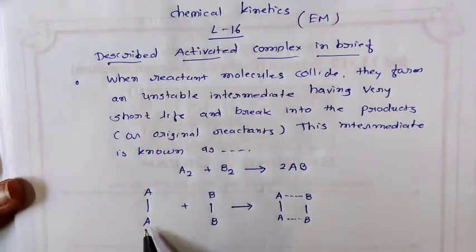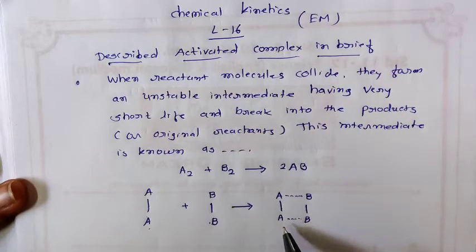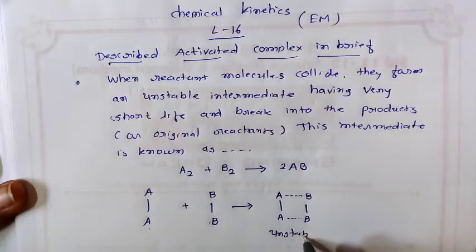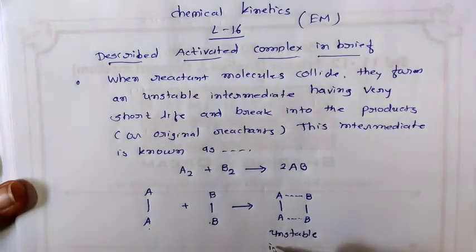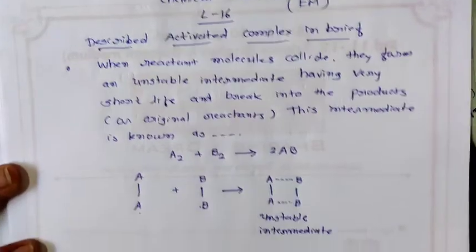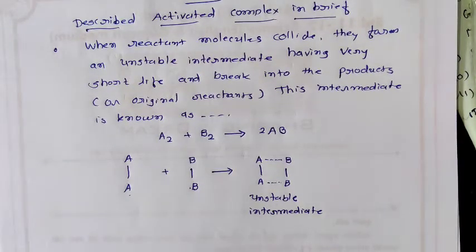So when reactant molecules collide, they form an unstable intermediate. This is an unstable intermediate having very short life. Why does it have very short life?